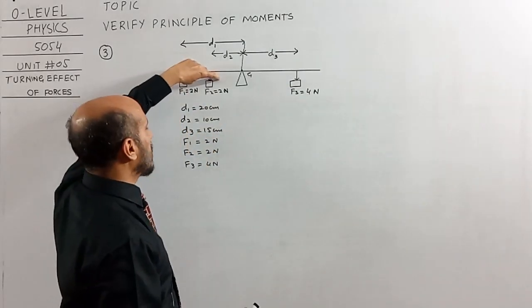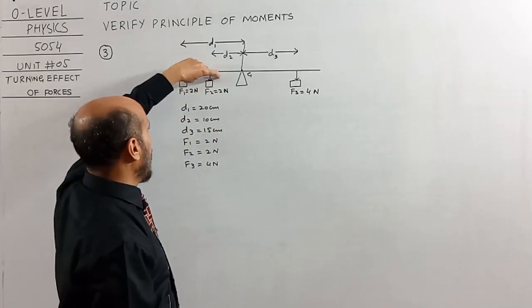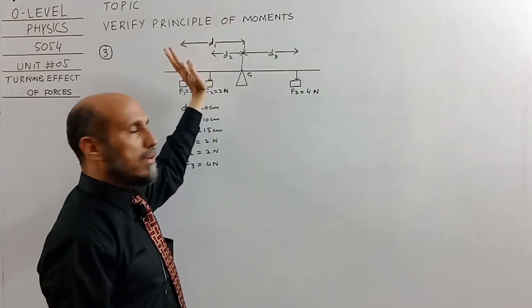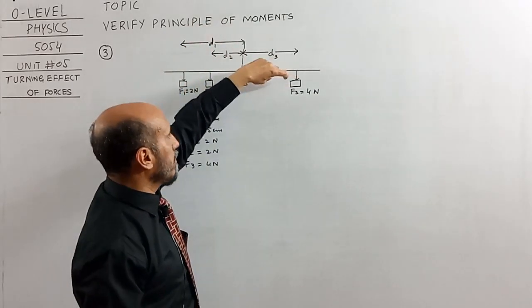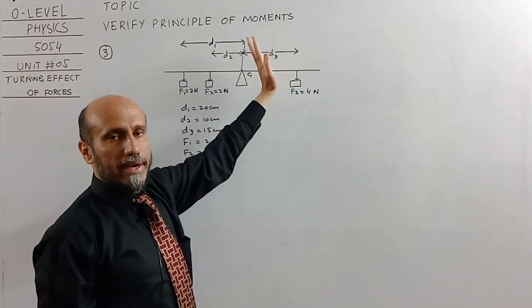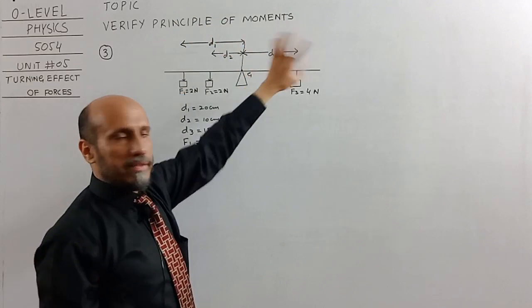So the sum of moments is applied when 2 or 3 weights are hanged on one side, and if there are 2 weights on the other side as well, we also calculate the sum of moments for that side.